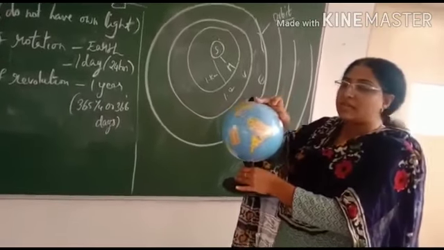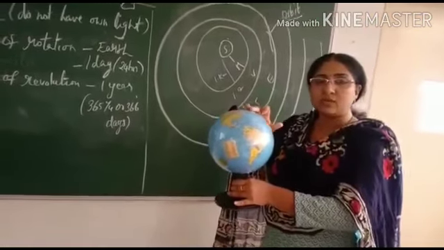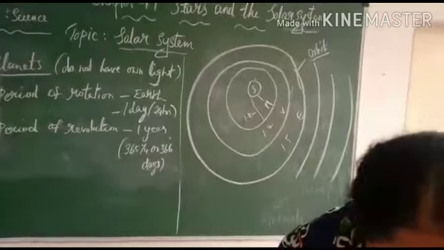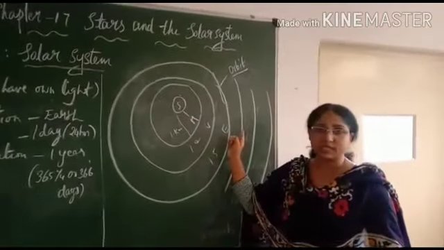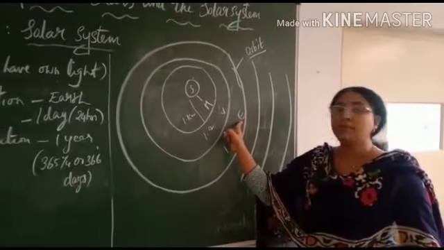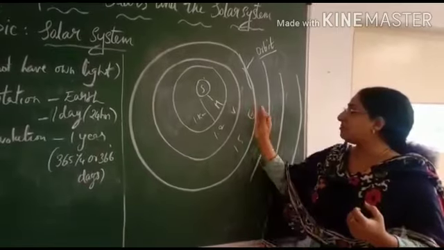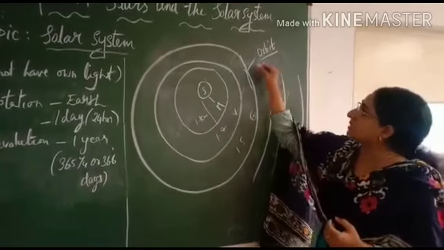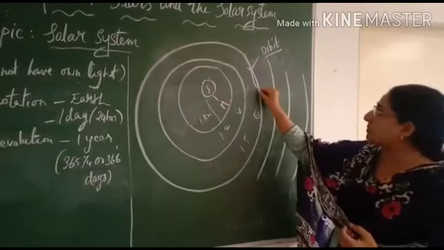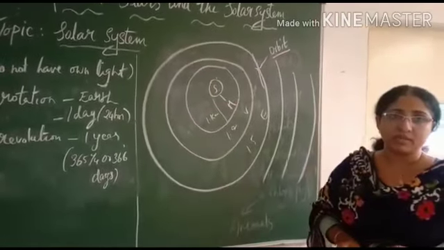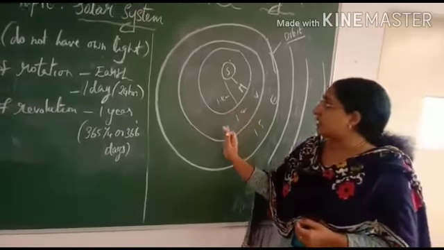So what is meant by gravity? It is a force which attracts everything towards the center of the earth. That force is known as gravity. Same way, there is gravity between the celestial objects, between the sun and the planets. Because of this attractive force, they stay in the same place while they keep moving through their orbit. The path is known as the orbit. Clear, children? Next, let us see the different planets.